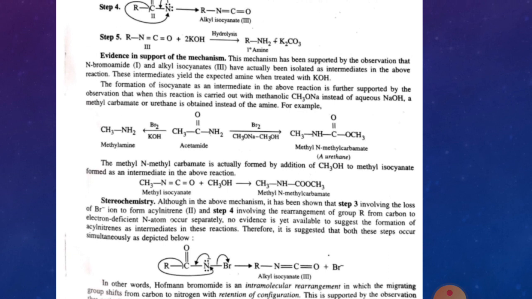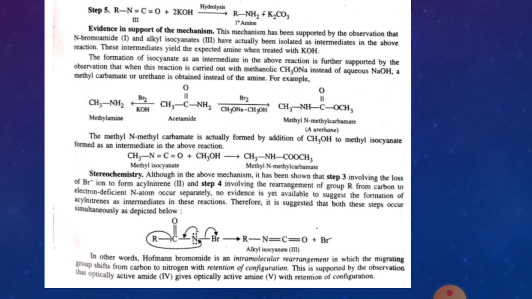It means that with a weak alkali, the product will not be a primary amine but a urethane. So this is the evidence that you need to take a strong base in this case.